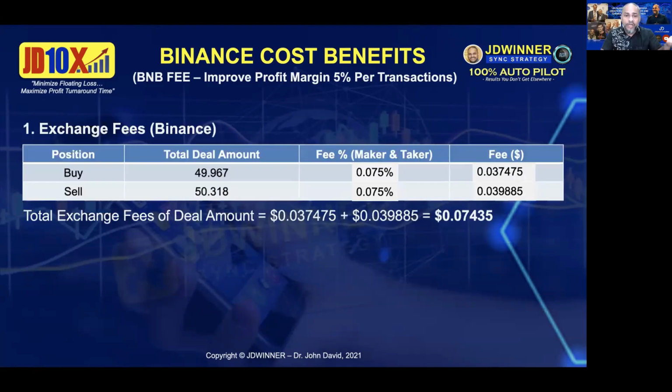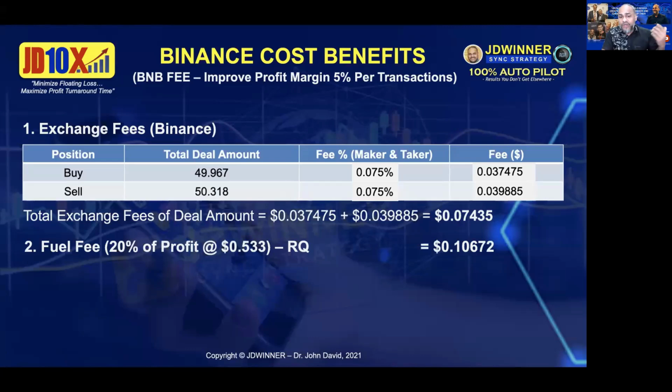Now, let me show you how this works. So now, if you use Binance, remember it is no longer 0.1. All right, it is now 0.075. Can you see that? You save about 25% of the fees, for the maker and the taker. So now you can see instead of 0.1, the total fees now is 0.07. Now let me ask you one question. Where is the highest fee? Is the exchange. So you need to focus on reducing the exchange fees, then you can have a higher profitability. Am I right? Can you see that?